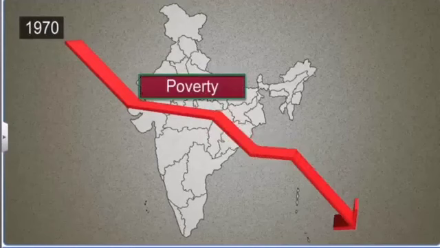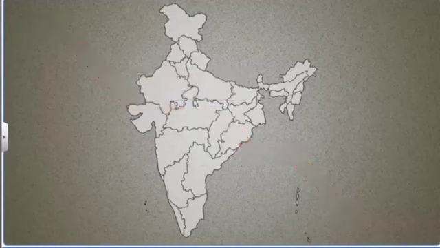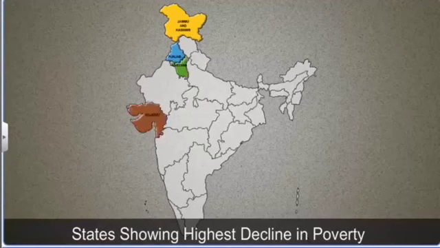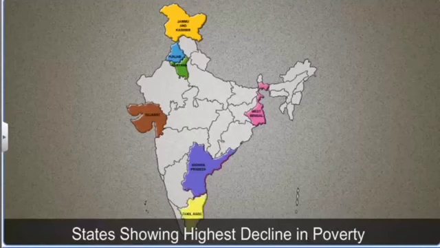Here again, some states have done better than the others. In comparison with the poverty levels in the 1970s, the states that have shown the most significant decline in poverty are Jammu and Kashmir, Punjab, Haryana, Gujarat, West Bengal, Andhra Pradesh, Tamil Nadu, and Kerala.